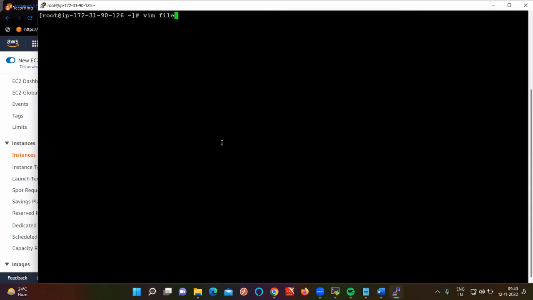vim file1.sh. In file.sh here, first of all, we need to give /bin/bash. /usr/bin/bash and /bin/bash are the same thing. This is the shortcut form. Let me tell you, let me execute this one first. I will tell you.